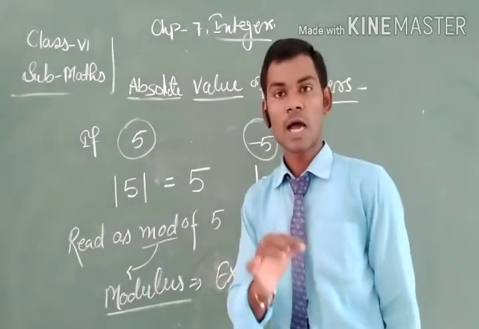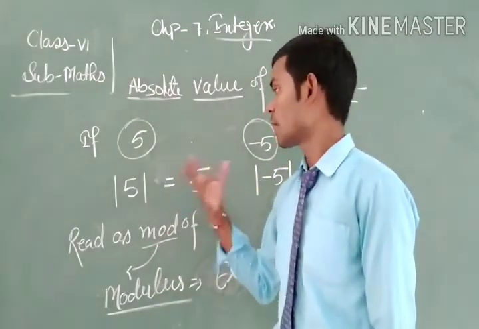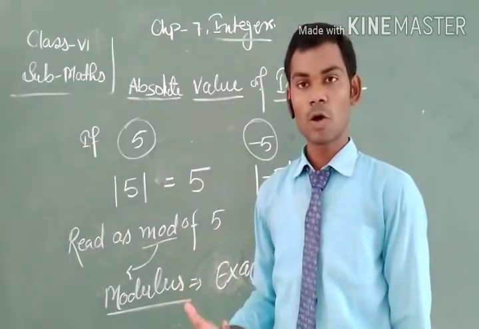Now let us see how the absolute value of a number depends on 0.